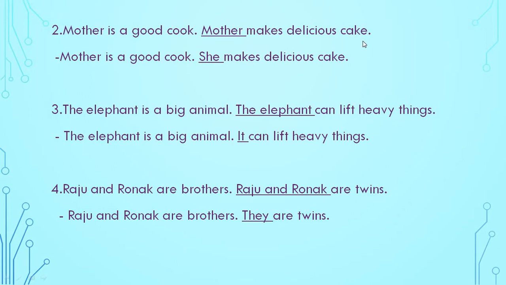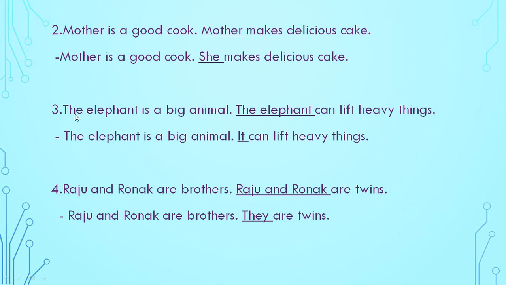Again we will read one time so that you will be able to read and see the difference. Mother is a good cook. Mother makes delicious cake. Mother is a good cook. She makes delicious cake.